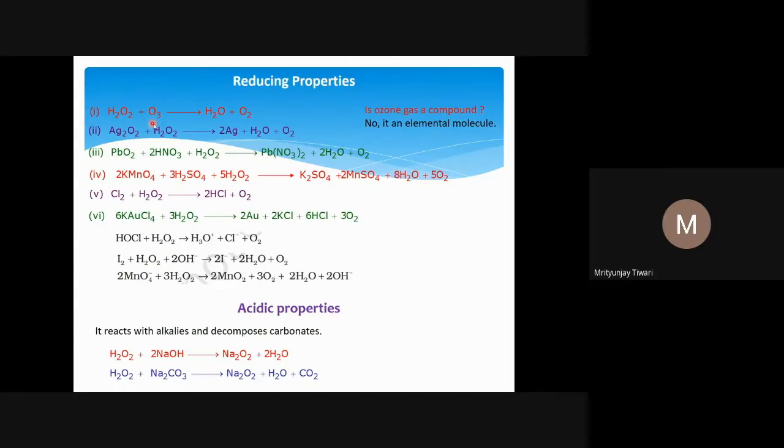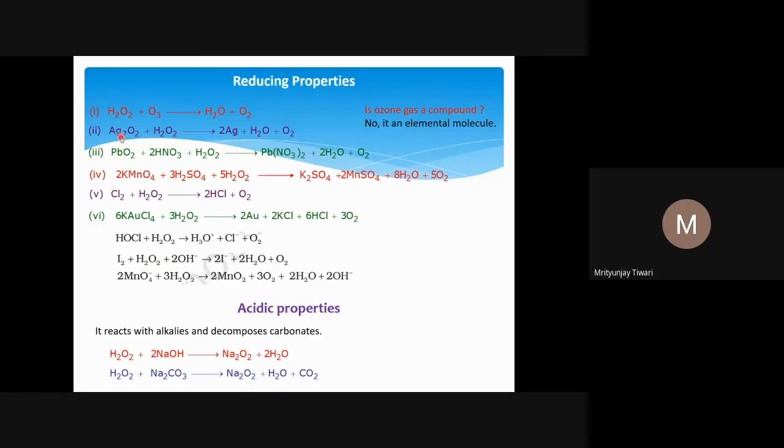In H2O2, the oxidation number of oxygen in O3 is 0, and when it reacts with H2O2, what do we get? We get water, and the oxidation number of oxygen in water is -2. So one can consider here that oxygen is reduced from 0 to -2. So this is reduction.